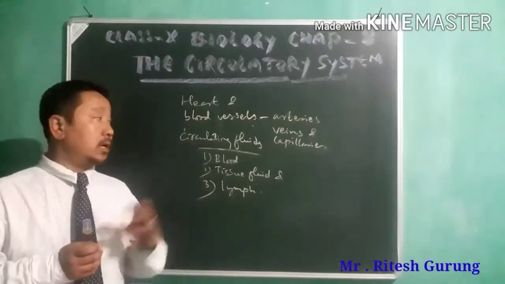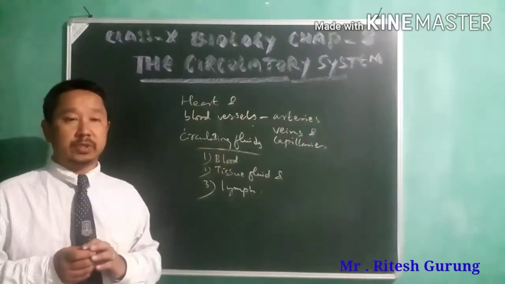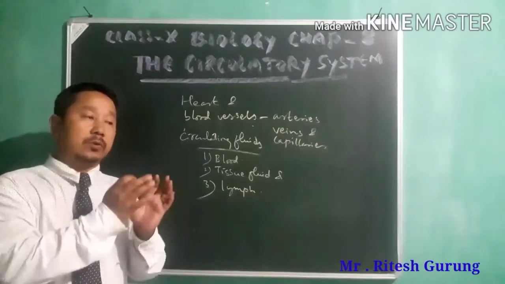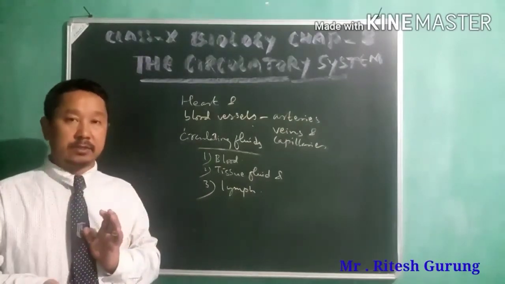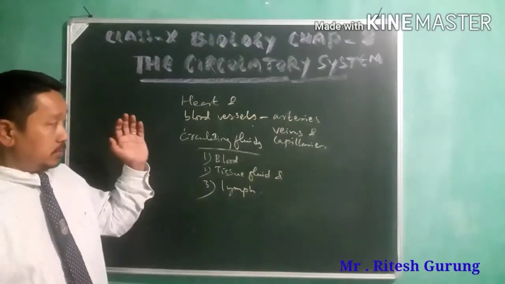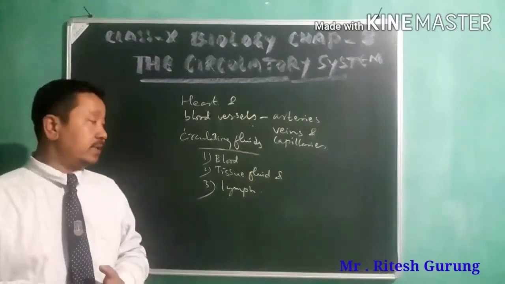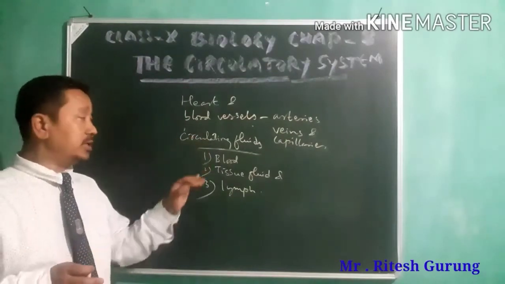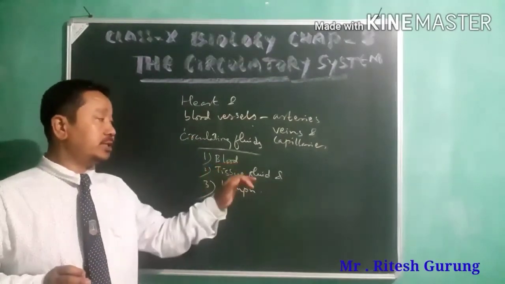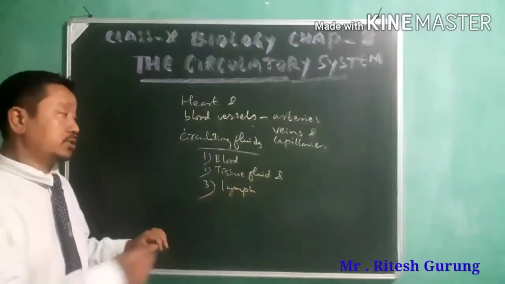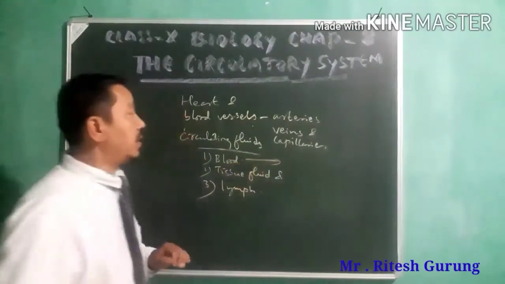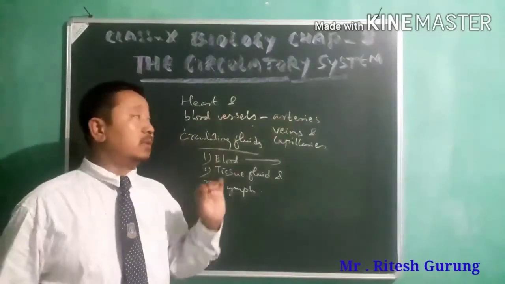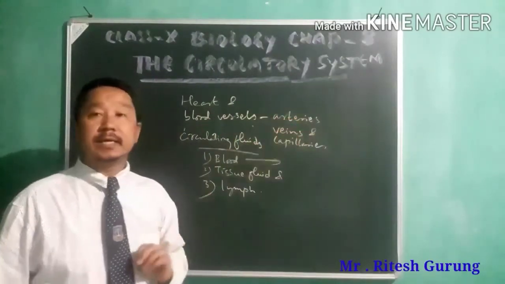So in almost all organisms there are circulating fluids which carry things from one region to other regions. In human beings, we have three such circulating fluids: blood, tissue fluid, and lymph. Blood is found in the heart and in all the blood vessels like arteries, veins, and capillaries.